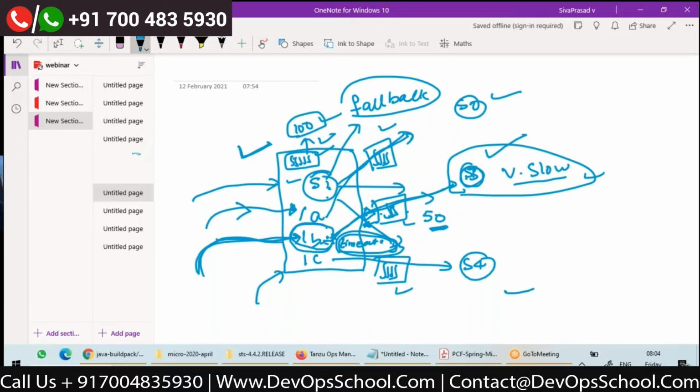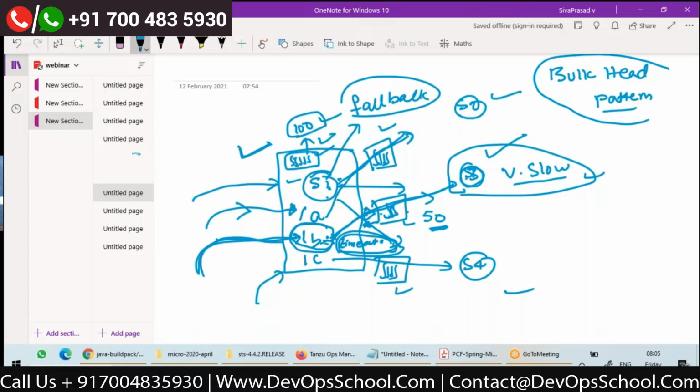So actually, each service invocation has a separate thread pool. This idea comes from a pattern called the bulkhead pattern. This is a pattern which says each service invocation can be configured with a separate thread pool.